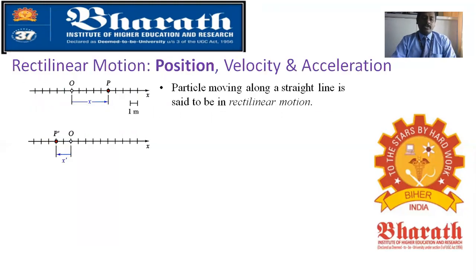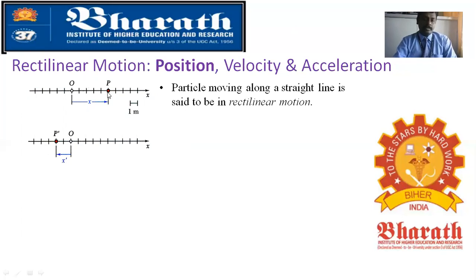Now we are going to deal with rectilinear motion problems. How do we solve them? A particle moving along a straight line is said to be in rectilinear motion. Here, O is the origin, and each division is a 1 meter distance. You can see the particle moving with a displacement x to point P, moving to the right side.